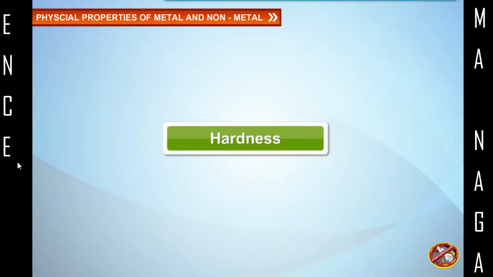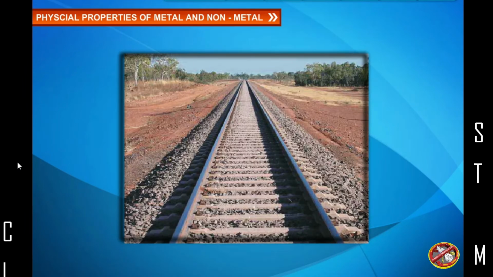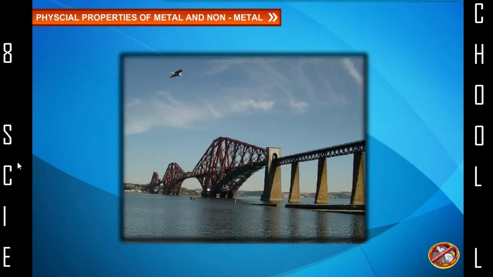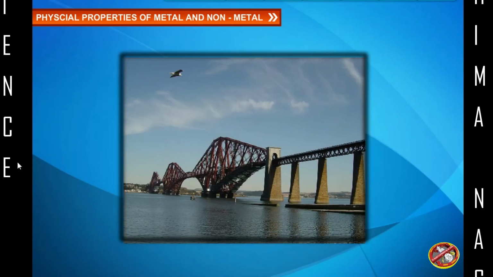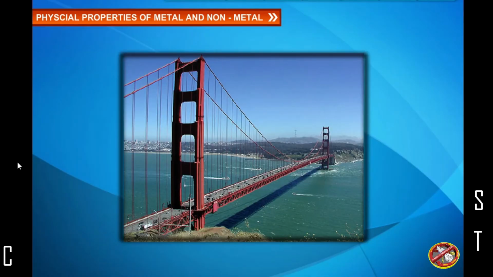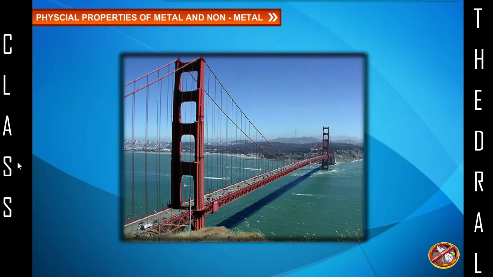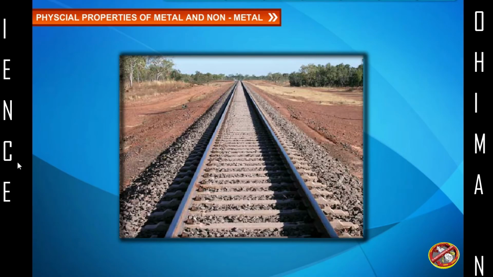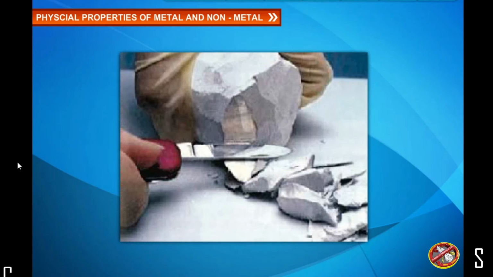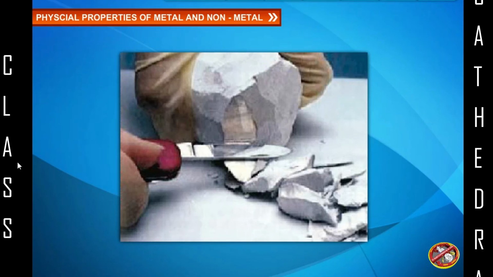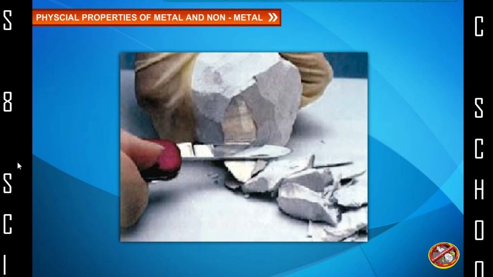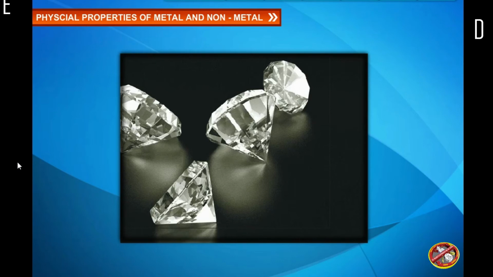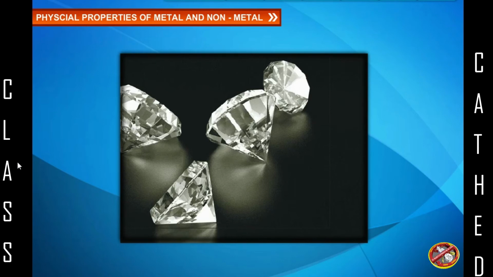Hardness. Metals are hard due to their ductility and malleability. For example, iron metal is very hard and strong. Due to this, iron metal, in the form of steel, is used in the construction of bridges, railway lines, machines, etc. Non-metals are not hard or strong. They easily break when a large weight is put on them. Only diamond, a form of carbon, is the hardest naturally occurring substance.